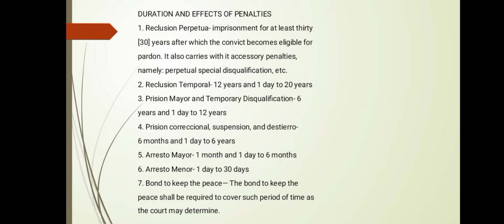Duration and effects of penalties. Number 1, reclusion perpetua, imprisonment for at least 30 years, after which the convict becomes eligible for pardon. It also carries with it accessory penalties, namely perpetual special disqualification, etc. Number 2, reclusion temporal, 12 years and 1 day to 20 years. Number 3, prision mayor and temporary disqualification, 6 years and 1 day to 12 years.